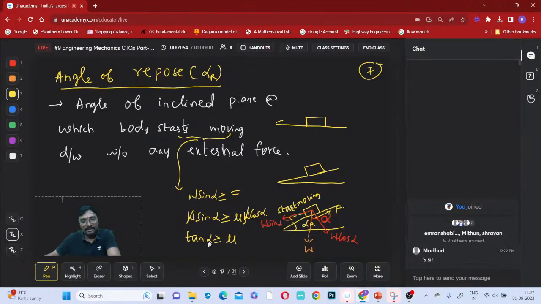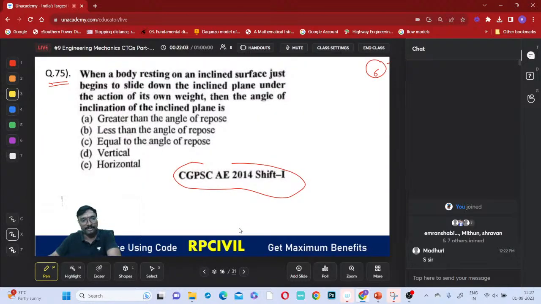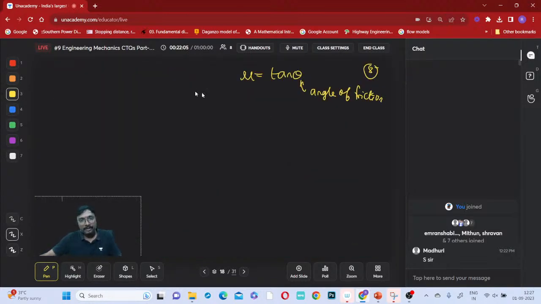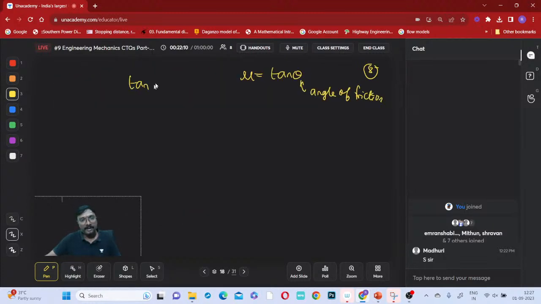If you just observe, start of motion means that it is greater, right? Just at the motion, it is greater. Now if that tan alpha is greater than this tan theta, then what happens? It will move. Motion occurs. So at the limit, this tan alpha is equal to tan theta. What is it, you can say?